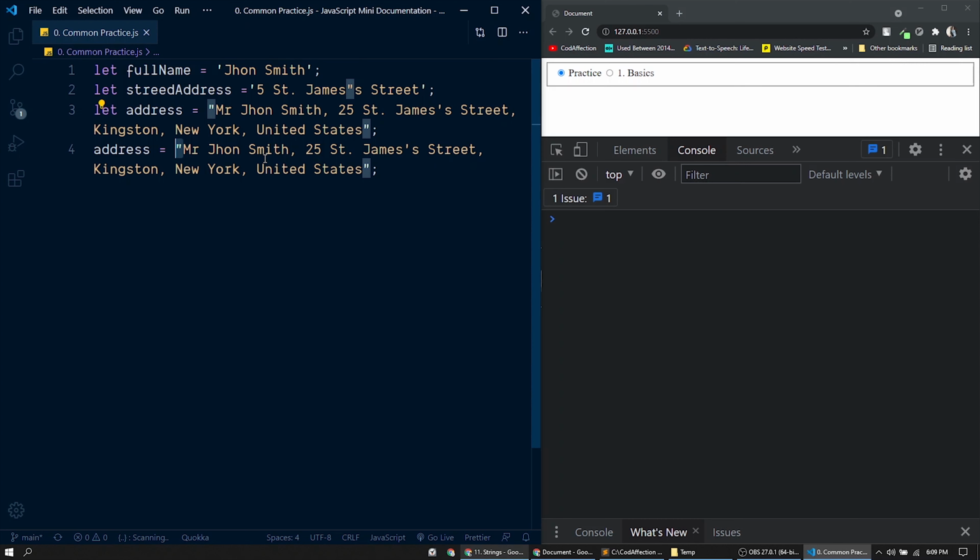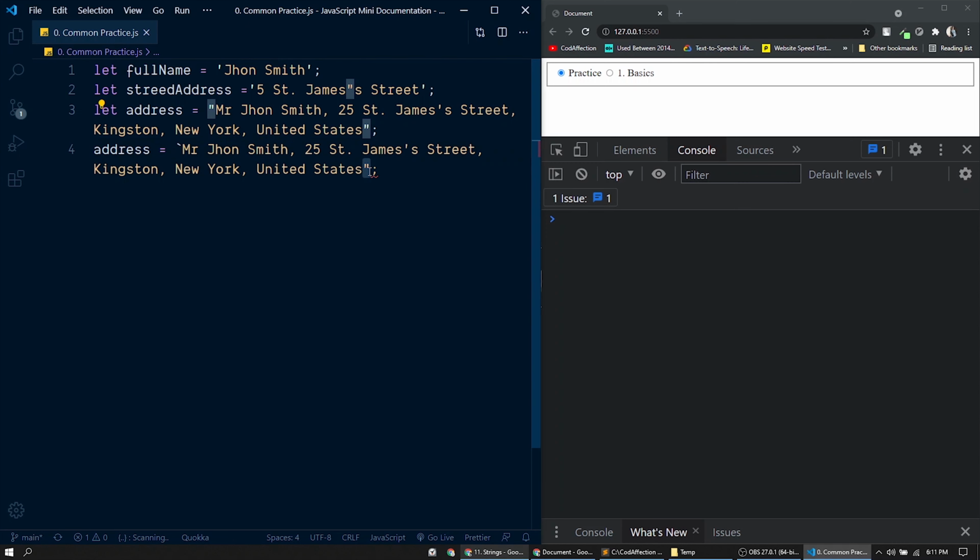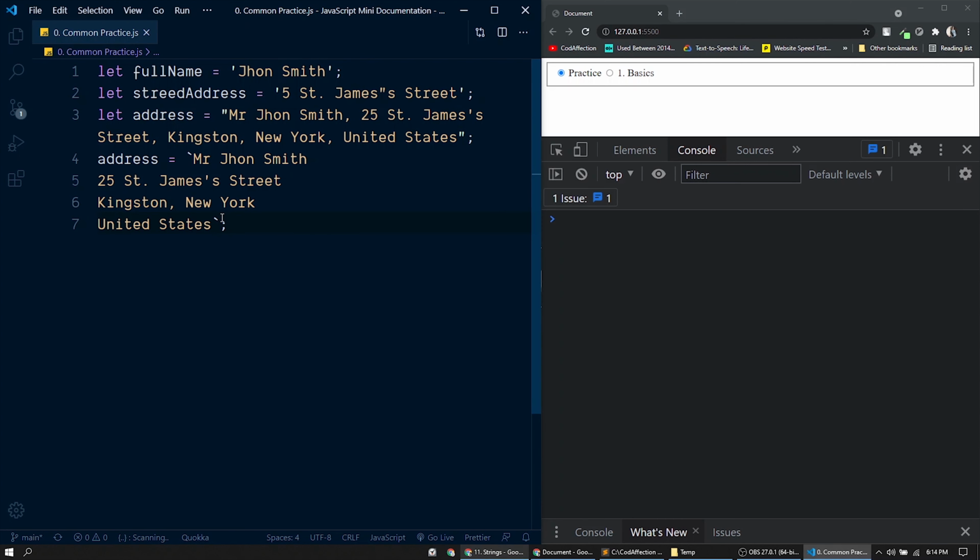Instead of these double quotes or single quotes, we'll be using backticks. You could see this character on your keyboard in the top left corner along with the escape key. So here we have enclosed everything within backticks like this. In template strings, we could split a string into multiple lines like this so that we could easily understand it. It is much easier to read than this single line here. And also we don't have to worry about the quotes within the string itself.